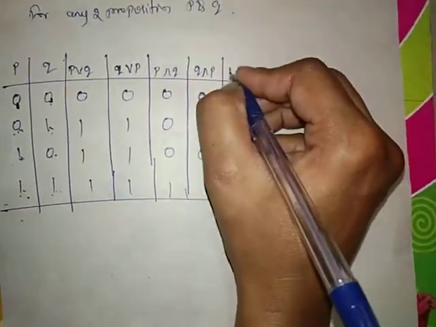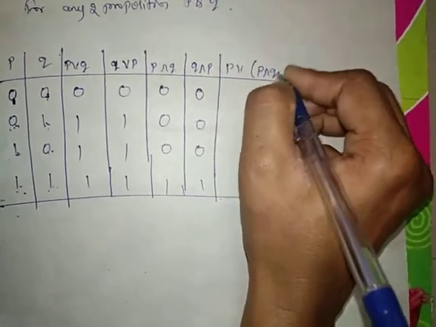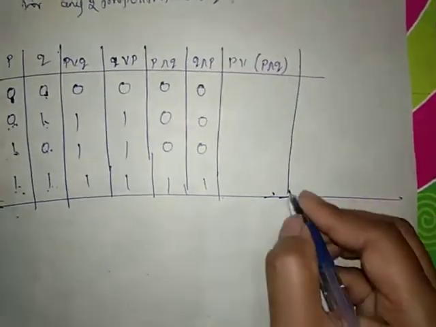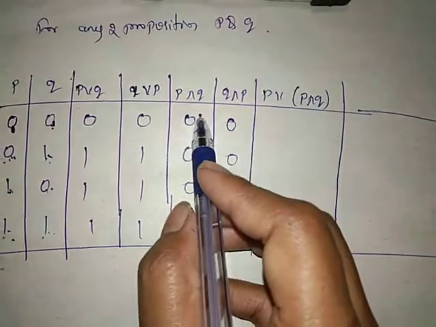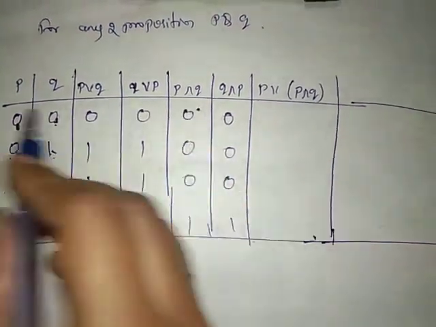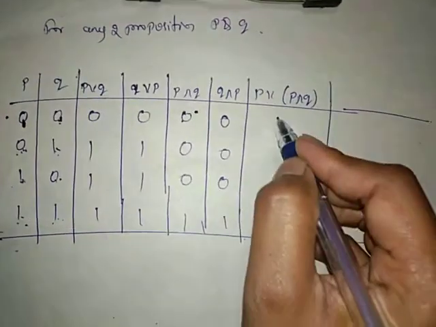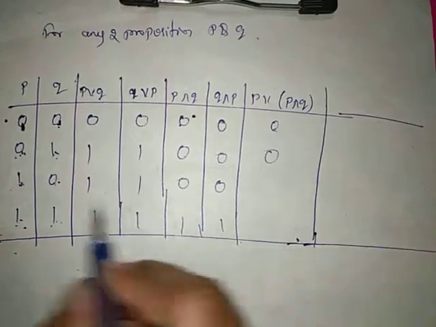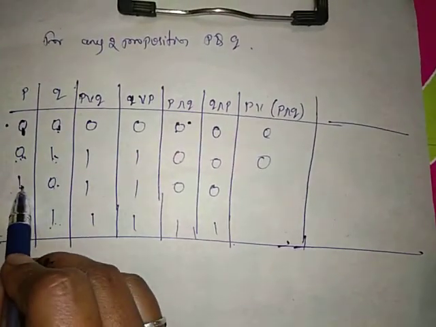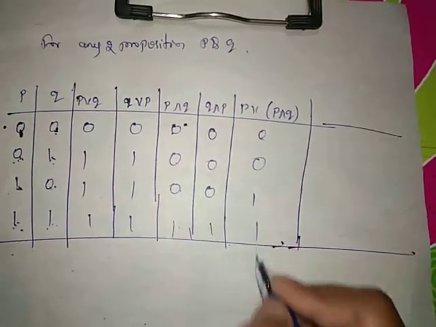Now see P or P and Q. P and Q is already there. P or P and Q: 0 or 0, 0 or 0, 1 or 0, 1 or 1.